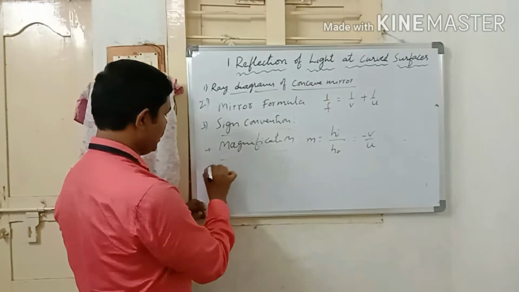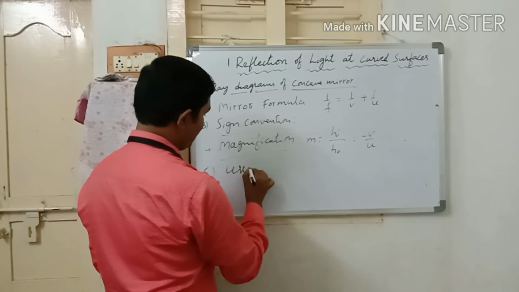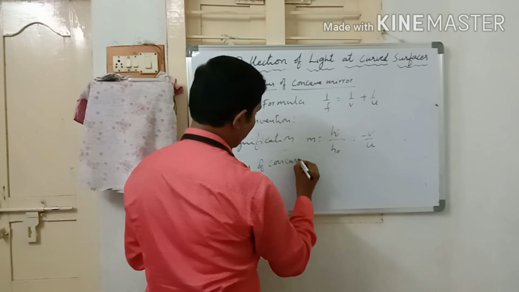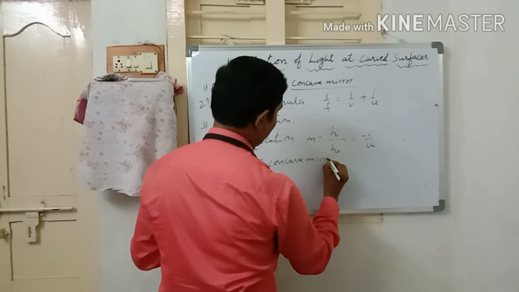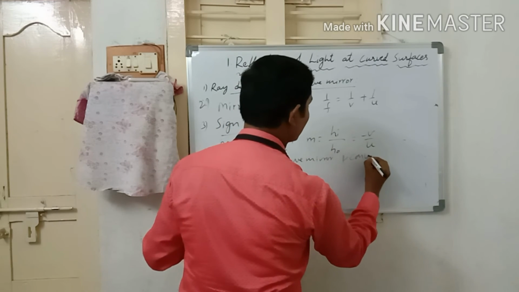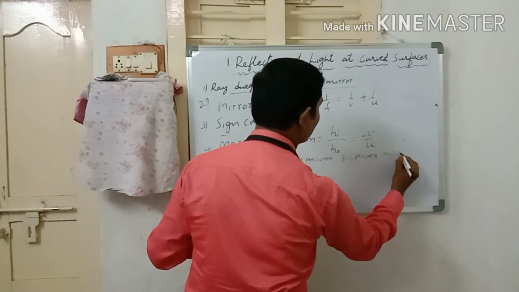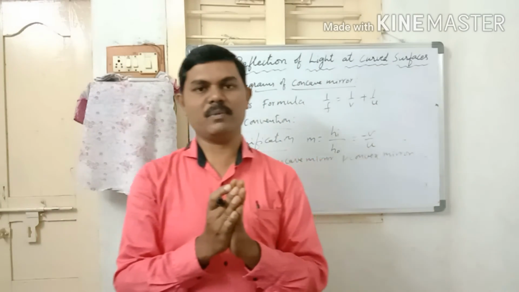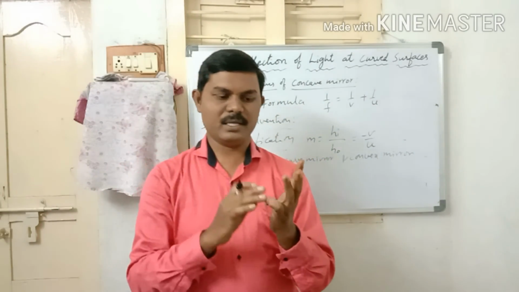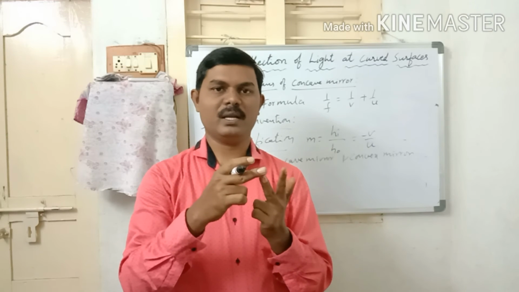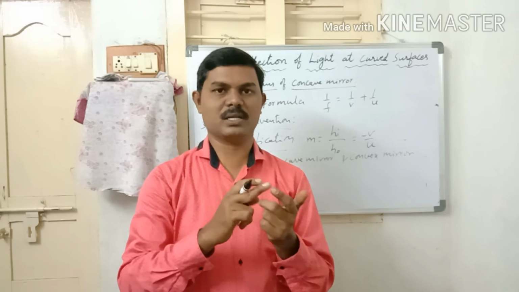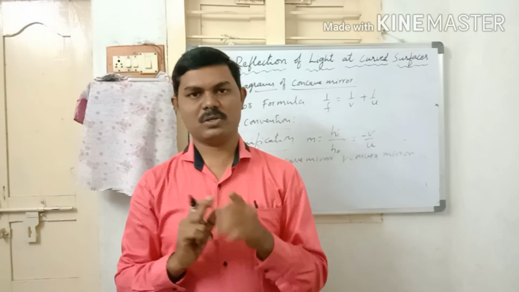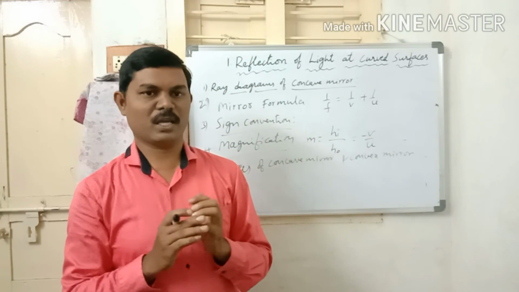Let us see finally what are the uses of concave mirror and convex mirror. So the general use of the concave mirror: concave mirror is used by the dentist, ophthalmologist, and it is used in car headlights and torch lights, and also it is used in the telescopes. So these are the general uses of concave mirror.